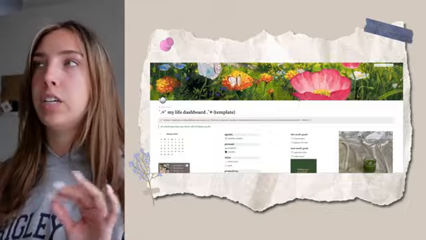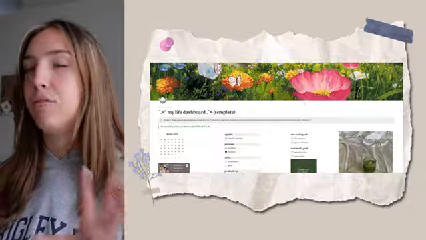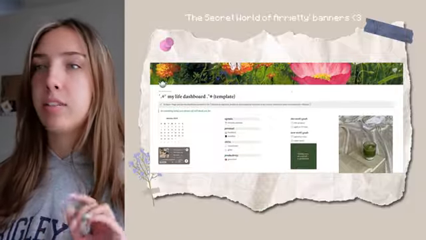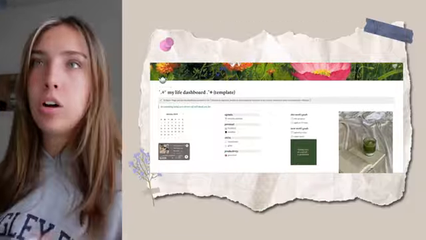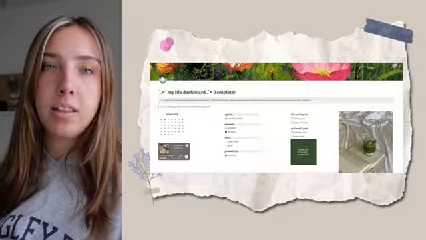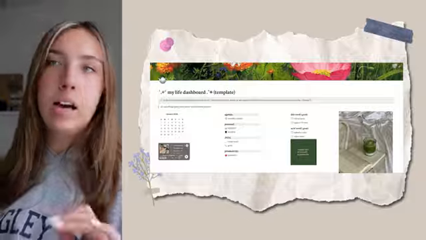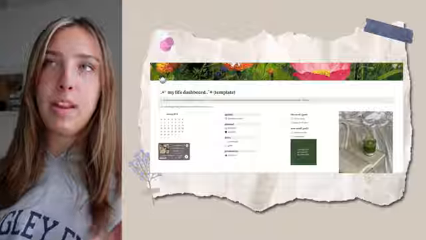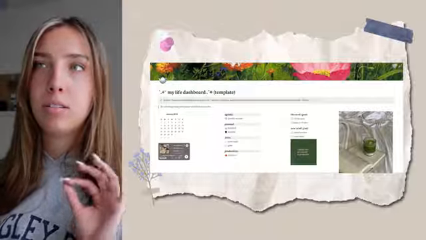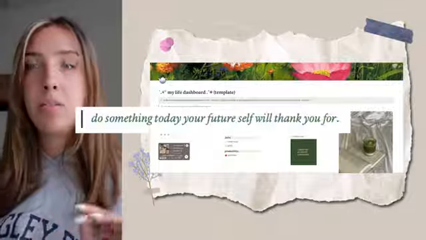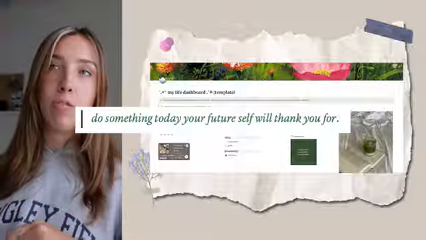I think it's so much fun to change all of the banners and the icons and photos, but as of right now, it's kind of like a Studio Ghibli theme. To start off, I have just a quote that I look forward to seeing every single day. I love reading different quotes, but there's not many that I stick with, and this one has just stuck with me for many years. Do something today your future self will thank you for.